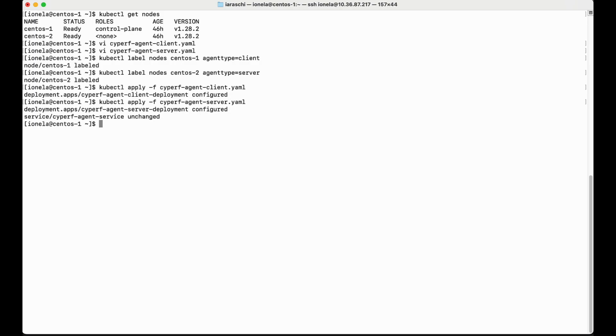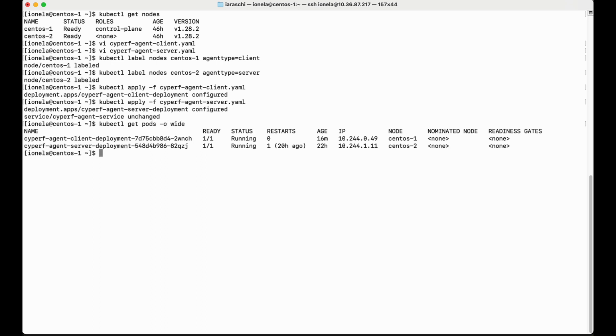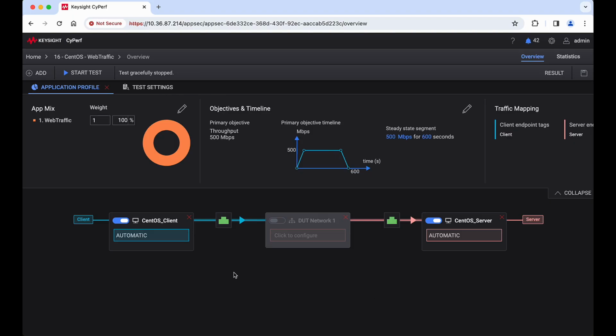Here are just a few details about how I deployed the agents. Here is the output of the kubectl get pods command on my setup. Just to show you, I named the nodes based on the distribution they're running. So both of these are on CentOS. The client is on the first CentOS node, and the server is on the second CentOS node. Now let's see the test running.